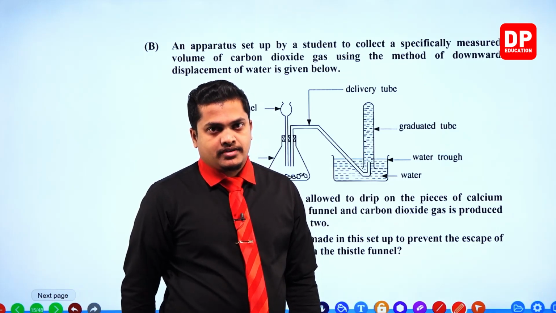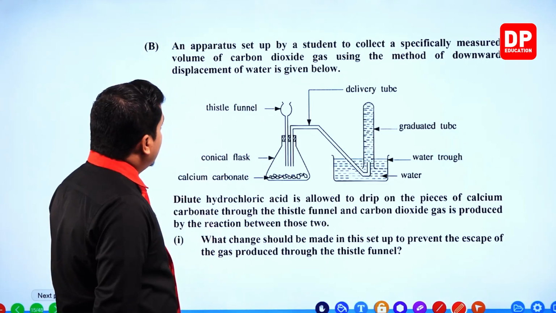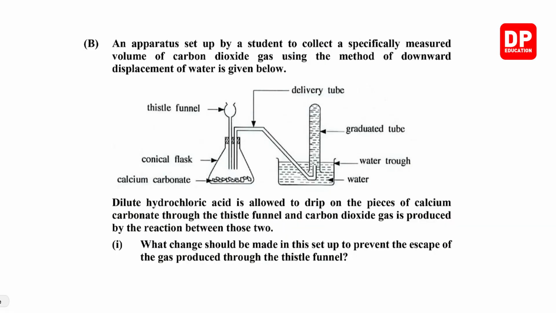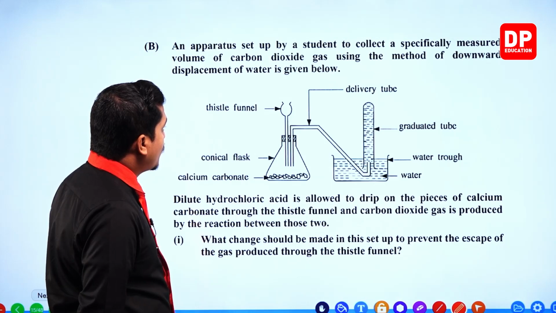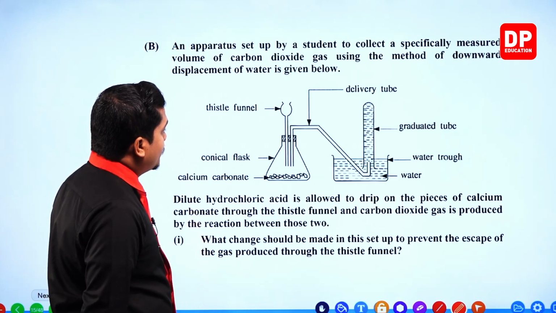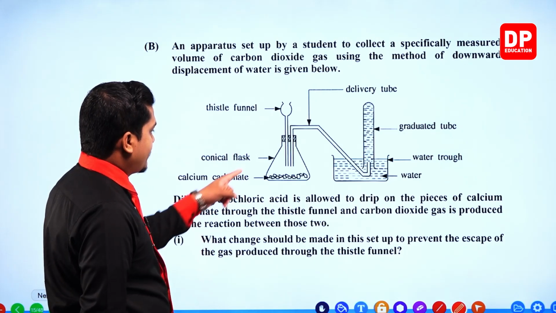Now it's time to answer the second part, part B, the gas production. Apparatus set up by a student to collect a specifically measured volume of carbon dioxide gas using the method of downward displacement of water is given below. So the student is preparing carbon dioxide gas like this.